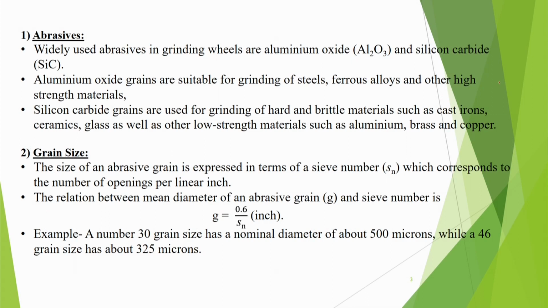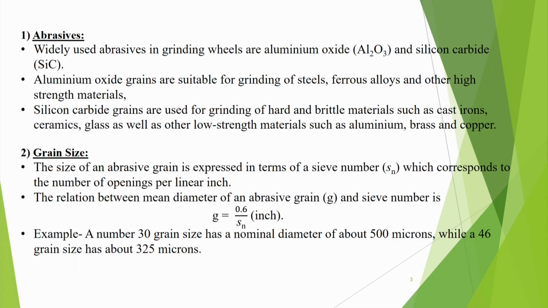Silicon carbide grains are used for grinding of hard and brittle materials such as cast irons, ceramics, glass, as well as other low strength materials such as aluminum, brass and copper.